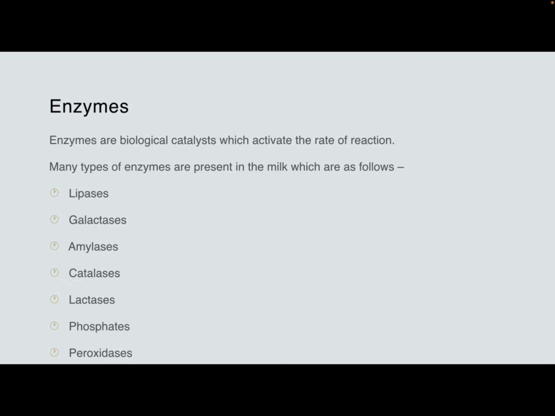Enzymes. We all know that an enzyme is a biological catalyst which increases the rate of reaction. There are many types of enzymes present in milk, which are as follows. Lipases are used for the decomposition of fat. Galactases for separating lactose. Then proteases for the separation of protein. Amylases for starch hydrolysis reaction. Catalases for separation of hydrogen peroxide. Lactase for segregating the milk sugar. Phosphatase for separating the phosphoric molecule, and peroxidase for breaking down the peroxide.